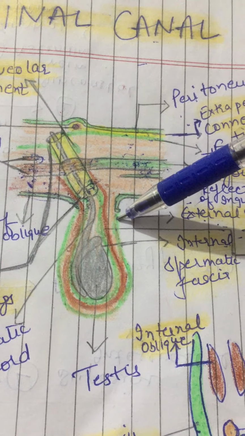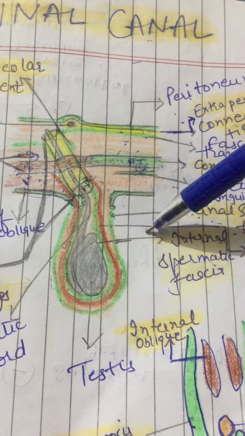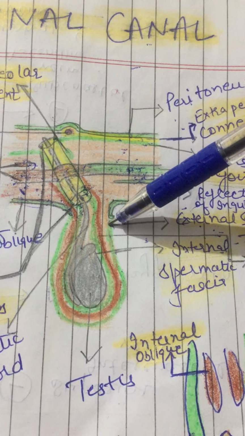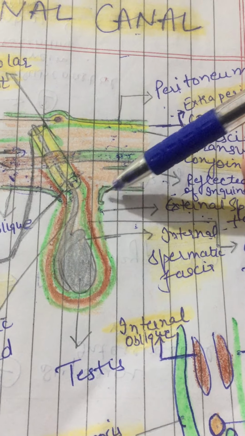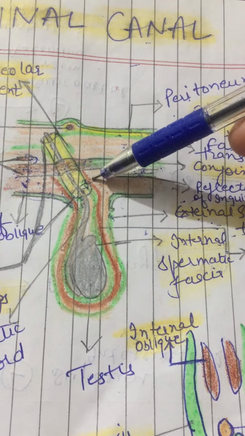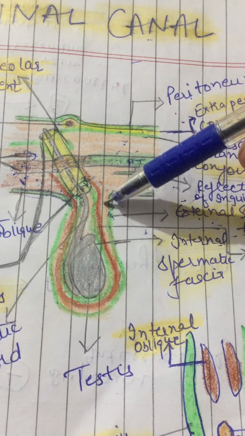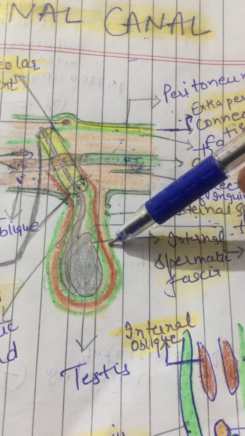First one is external. From outside to inside we have external spermatic fascia, which is derived from external oblique aponeurosis, right? Then we have cremasteric fascia, which is made up of the muscle constituting the cremasteric muscle, right?